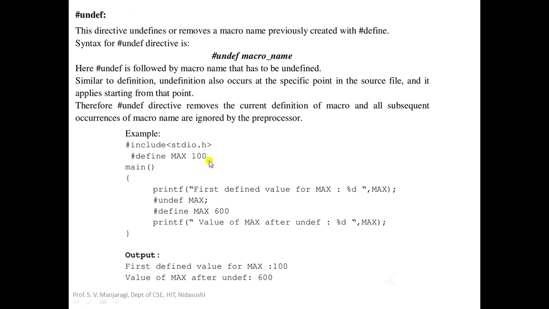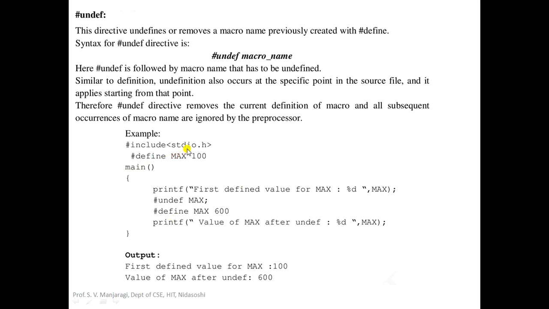Let us take a simple program to demonstrate hash undef. In this program, we begin with a preprocessing directive, that is hash include stdio.h. This statement will include the contents of the file stdio.h before the program is compiled, which contains the definitions of standard input-output functions like printf, scanf, gets, puts, getch, putch.